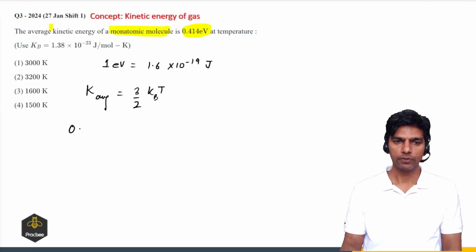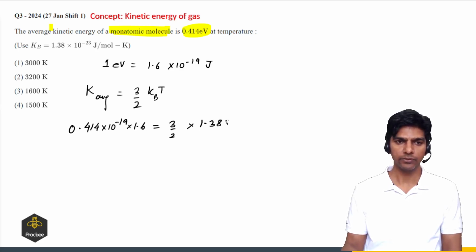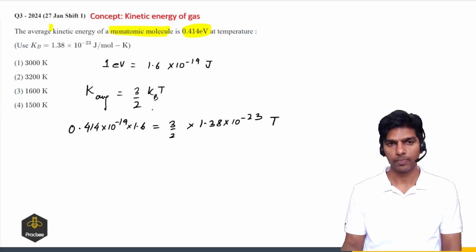So 0.414 × 10^-19 × 1.6 = 3/2 × 1.38 × 10^-23 × T, and we have to find the temperature.